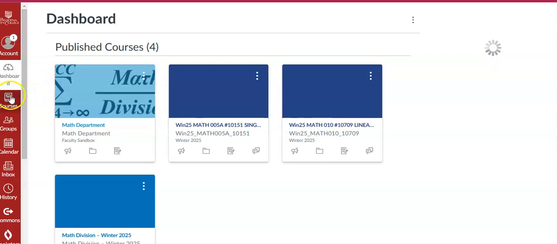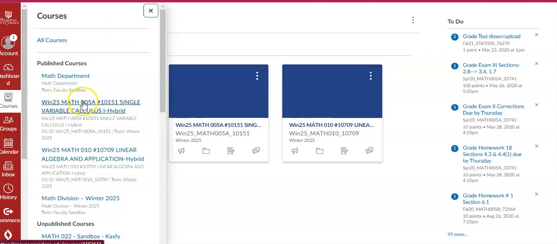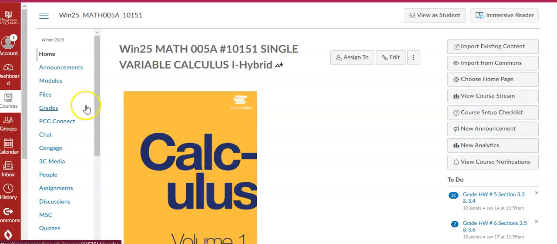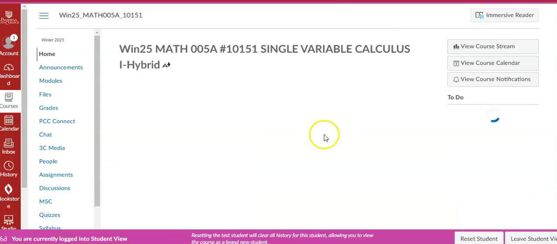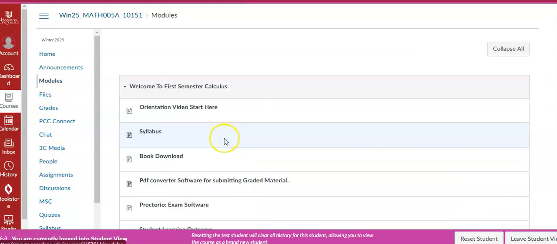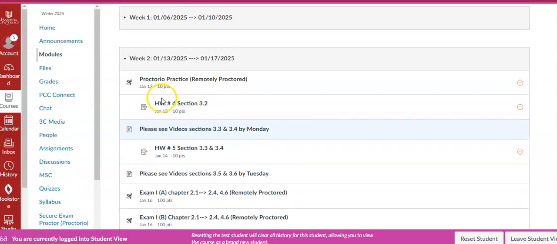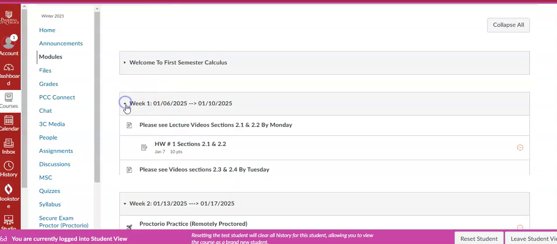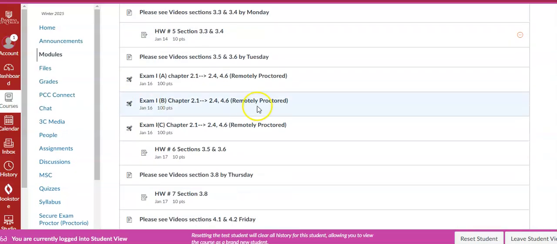So if I go to my courses, again, it could be 5A, it could be Math 10, it could be Math 55, statistics, any class, the process for an online asynchronous class to take the exam is this. I would go to either assignments or modules, whatever you want. If I go to the modules, I really want to go to week 2, there's the test. Now, there are 3 options for the test.